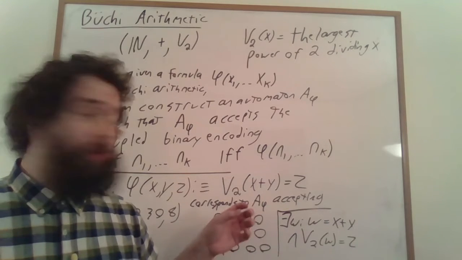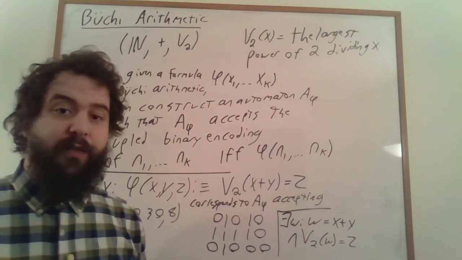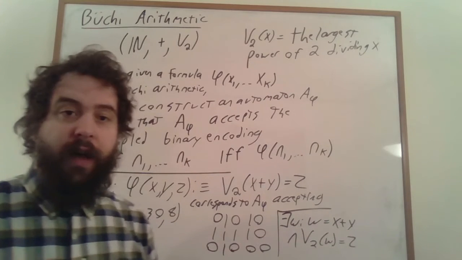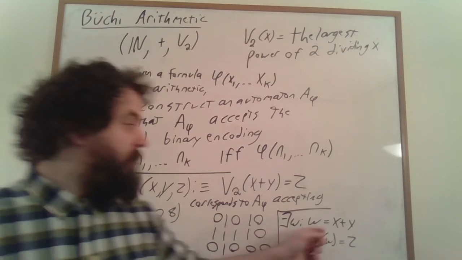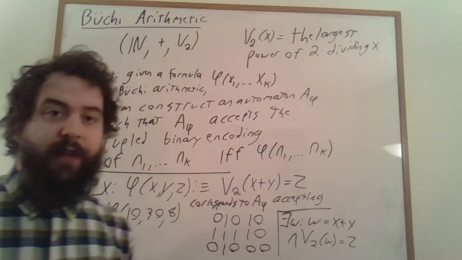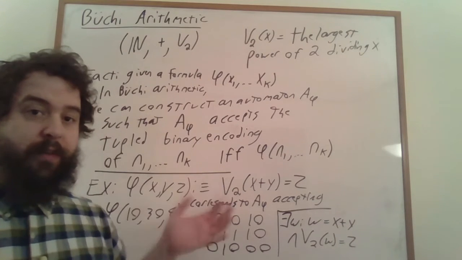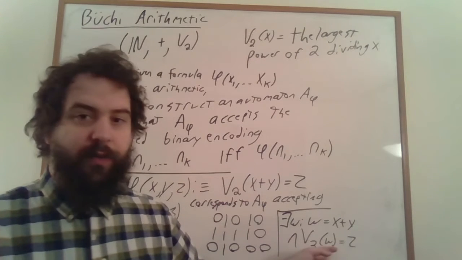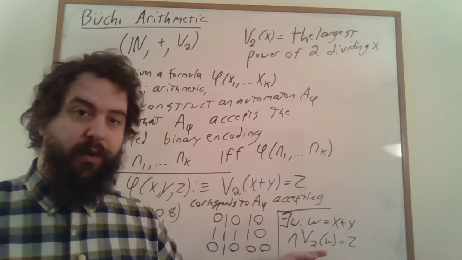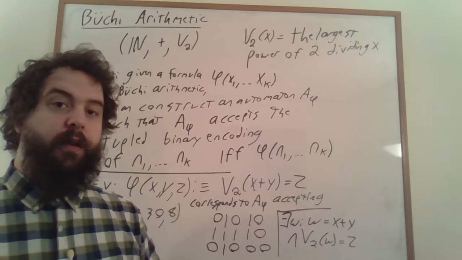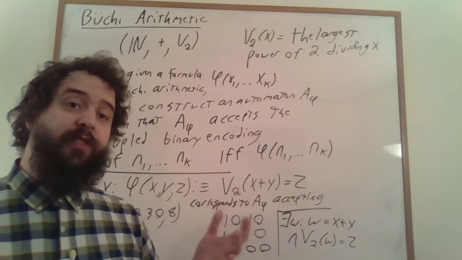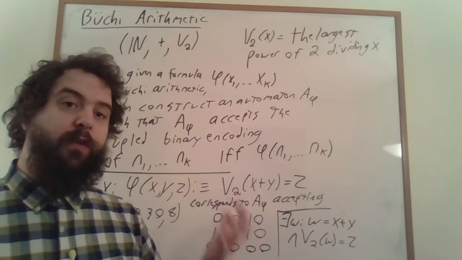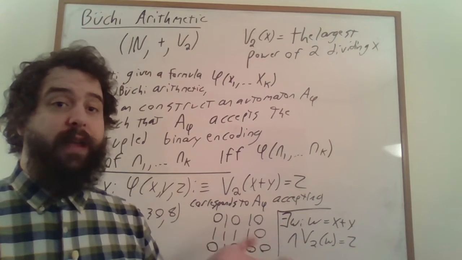Again, you want to prove this fact for all of those base cases, so you need to turn all of these things into finite state automata. We've talked about how to turn addition into a finite state automaton when we're representing things in base 2, and I'll let you figure out how to turn V2 into a corresponding finite state automaton. The proof then continues by induction on the construction of the formula from the atomic formulas, making use of the closure properties of the regular languages.